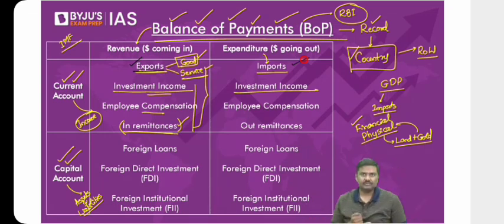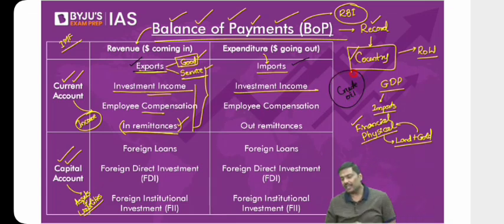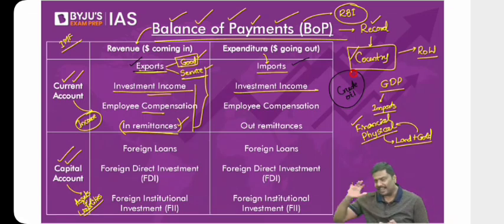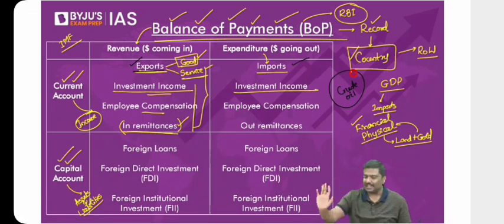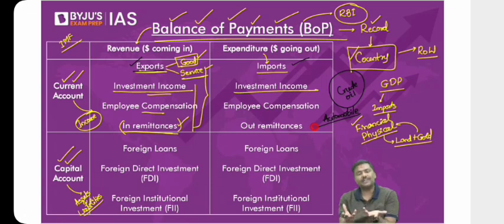Why? One of the reasons we have a trade deficit is crude oil. You tell me, for the Indian economy, is crude oil needed or not? Is there anyone who says, sir, we can do away with crude oil, even if I do not import crude oil, nothing will happen to the Indian economy? Anybody in the class who says that? I'll give you one more example. What about automobile components? These are also needed. But what generally happens is we do not have sufficient manufacturing capacity in India.